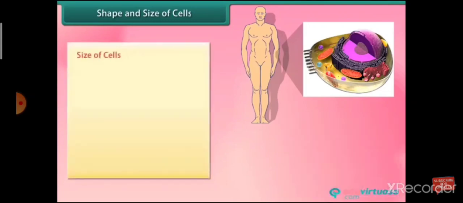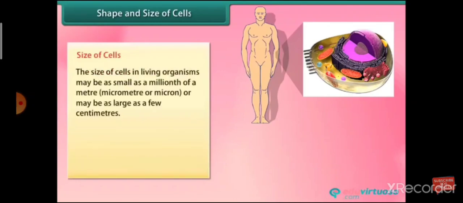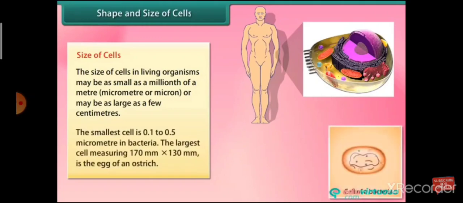Size of cells. The size of cells in living organisms may be as small as millionth of meter, micrometer or micron, or may be as large as a few centimeters. The smallest cell is 0.1 to 0.5 micrometer in bacteria. The largest cell, measuring 170 mm into 130 mm, is the egg of an ostrich.